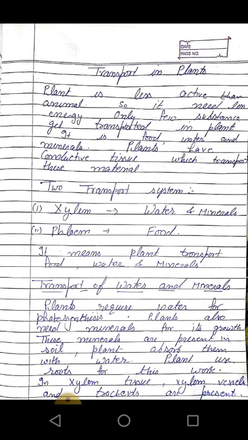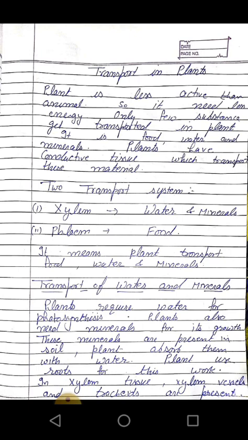Just like in animals, we have a circulatory system like heart, blood vessels, blood, the same as in the plants, conductive tissue works as the transport system. So the two transport systems in the plants are xylem, xylem for water and minerals, जैसे जाइलम जैसे जल, जल मतलब वाटर. Phloem, phloem for the conduction of food. Clear? So xylem and phloem are the two transport systems in the plants. These transport food, water and minerals to the plant.